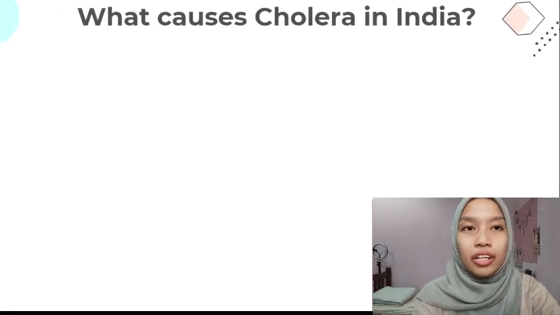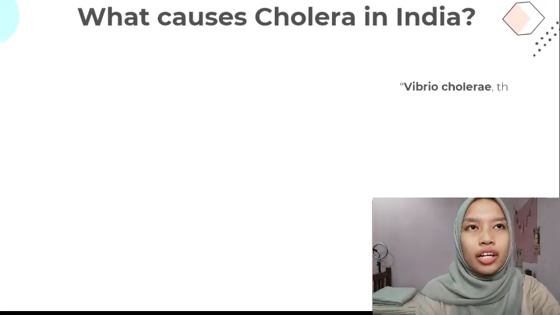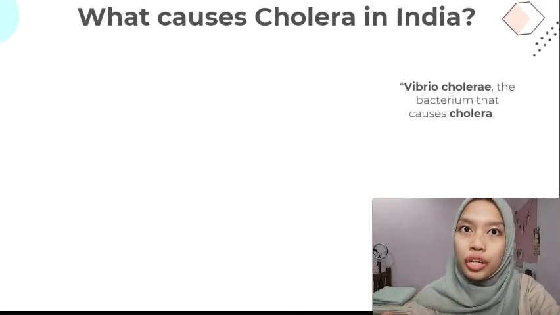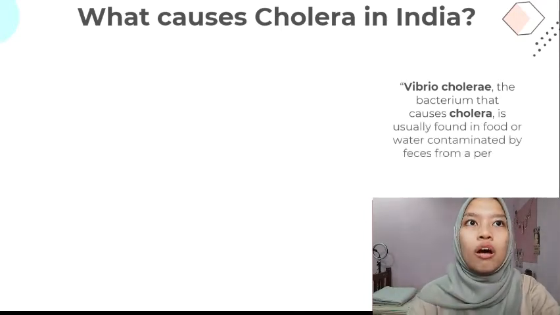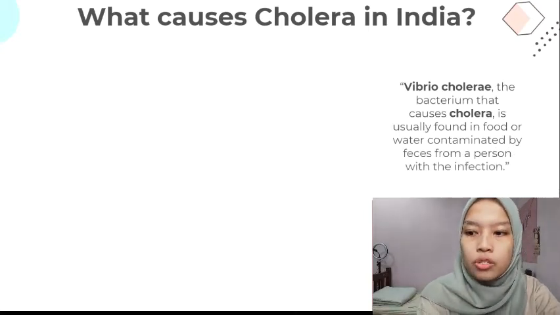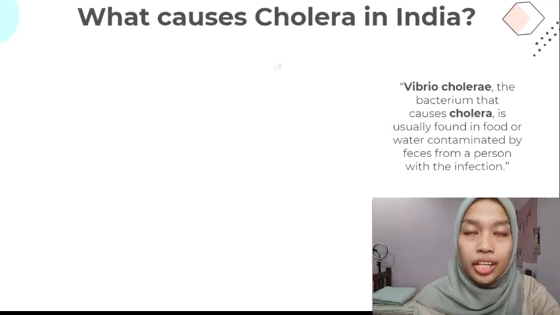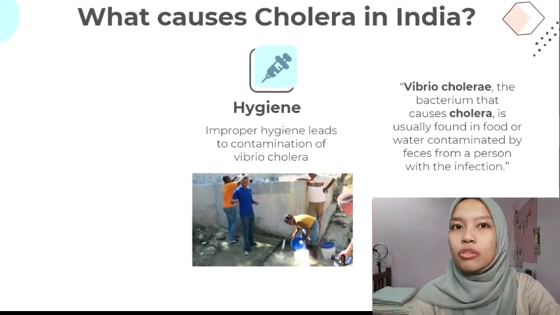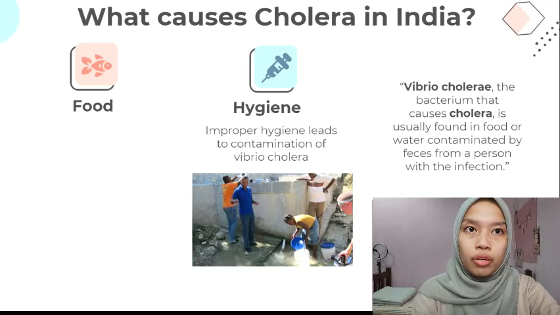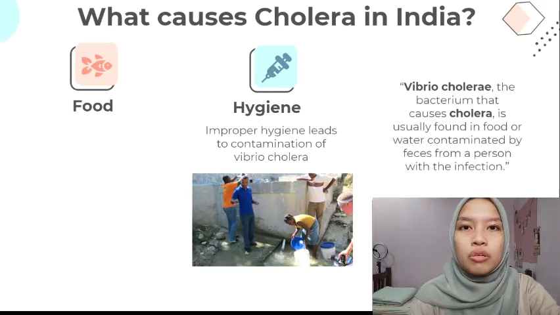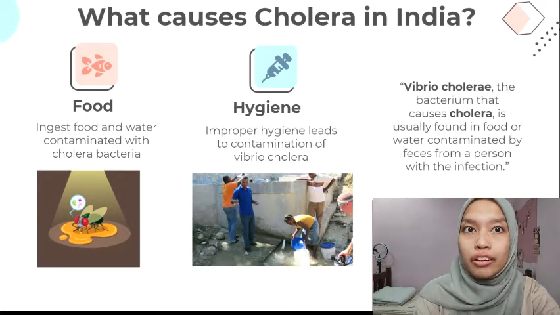So I searched around the internet and found a few articles. It is said that Vibrio cholerae, the bacterium that causes cholera, is usually found in food or water contaminated by the feces of a person with the infection. So I can speculate the main trigger factors in India are, first, hygiene, where improper hygiene will lead to contamination by Vibrio cholerae. The second one is food, where we know the people in India are low in economy, so they ingest food and water contaminated with Vibrio cholerae bacteria.